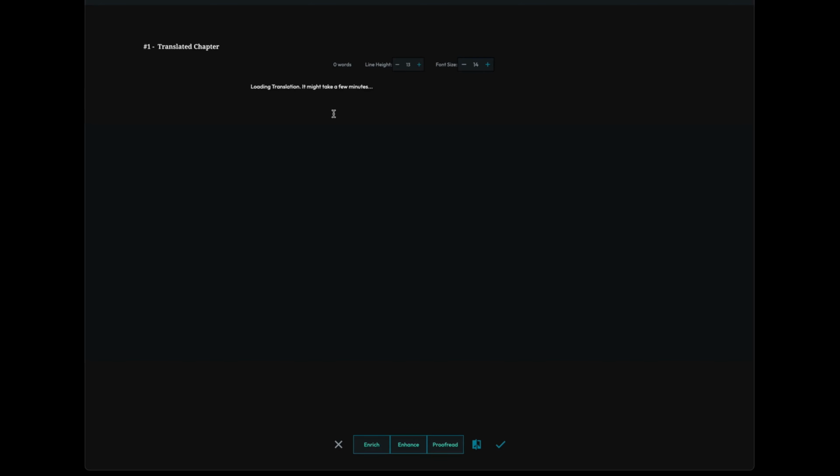Once it's translated, I can also proofread it, enhance it, and edit it again, so you can iterate as many times as you want. Of course, all that is with the premium version, but that helps you fine-tune and polish your prose until you're happy with it.